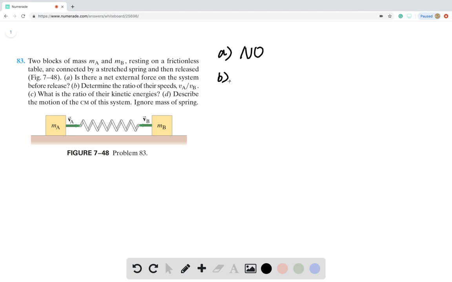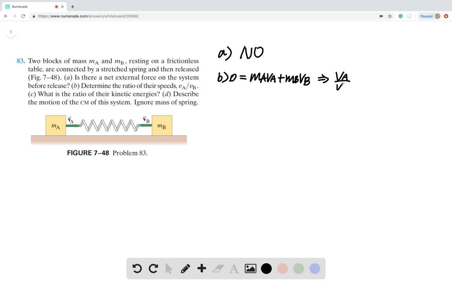Okay, B, determine the ratio of their speeds. Since there's no external force, momentum will always be conserved in this question. So the previous momentum is 0, and afterwards the momentum is MAVA plus MBVB. So we have MA over MB equals, we actually have to have VA over VB.